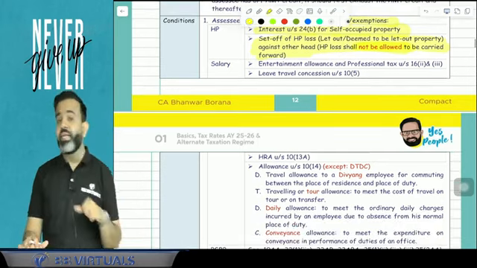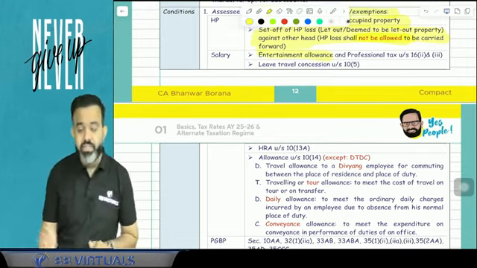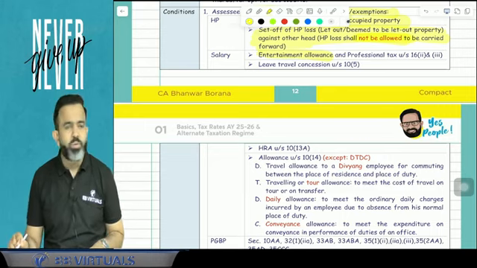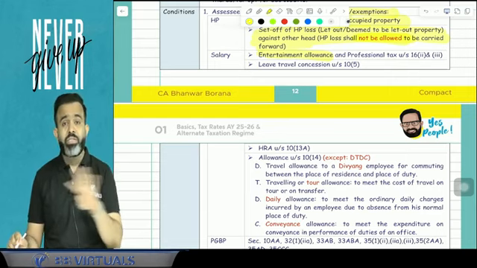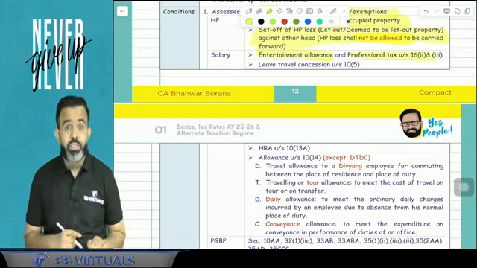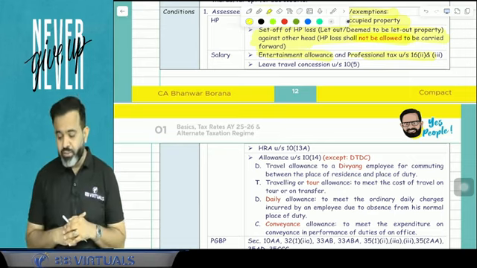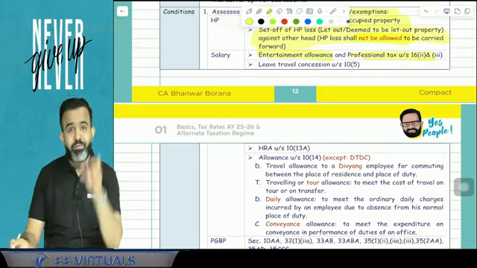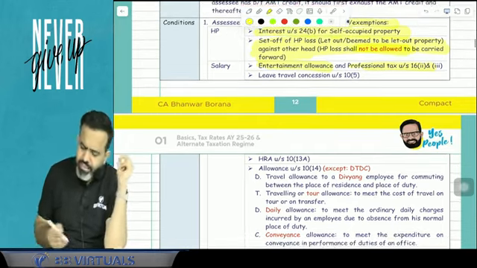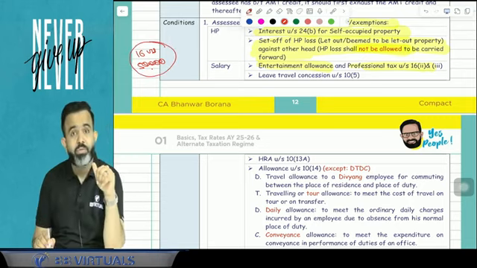Now, if we see from the salary perspective, remember guys, under the head salary there is an entertainment allowance deduction. If you remember a little bit from your intermediate, it is allowed to the government employee. That entertainment allowance deduction is not allowed. The professional tax deduction, the professional tax whatever you pay, the employee can claim the deduction under section 16(iii), that is not allowed. But guys, there is one benefit of 115BAC. You know that there is a standard deduction of 50,000 under section 16.